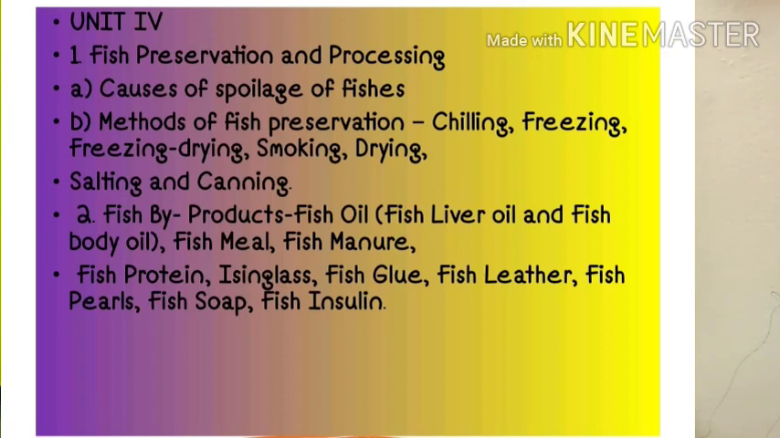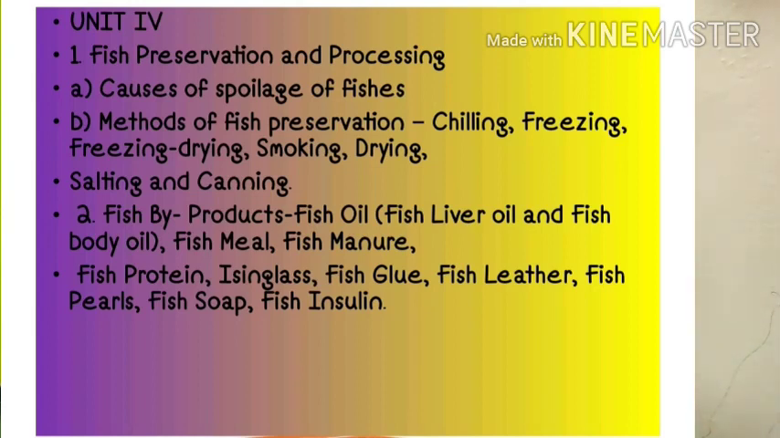The last unit of this pisciculture paper is unit 4. The first part of this unit is fish preservation and processing. How we preserve the fish, what the methods of preservation of fishes are, and then what the methods of processing are. All these things we will see in unit number 4. In that unit you have to study the causes of spoilage of fishes, that means the causes by which fish get spoiled.